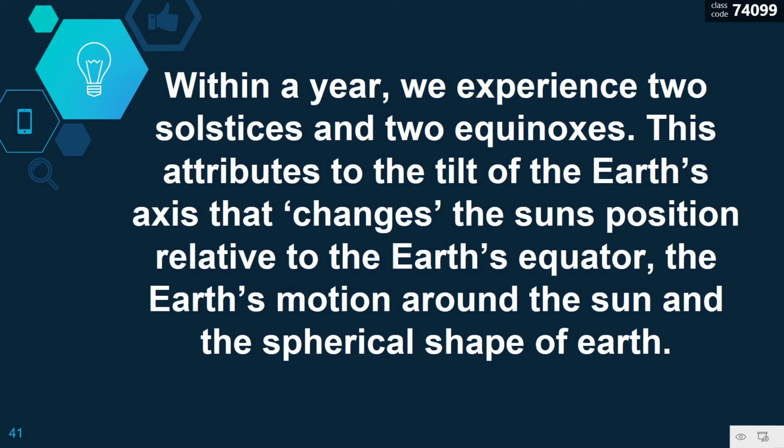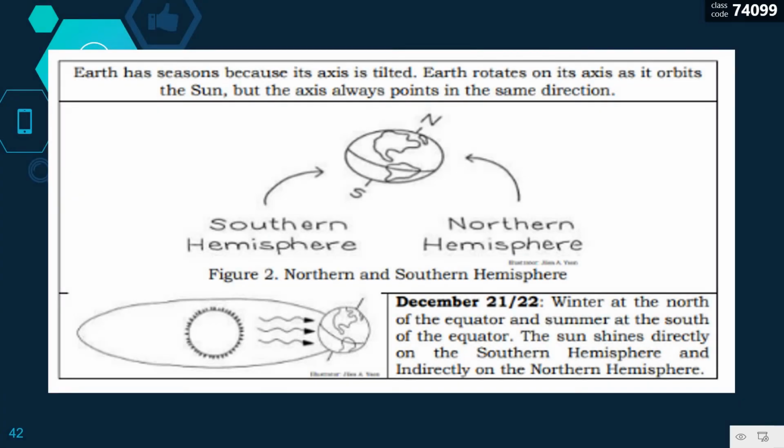This is attributed to the tilt of the Earth's axis that changes the Sun's position relative to the Earth's equator, the Earth's motion around the Sun, and the spherical shape of Earth. So Earth has seasons because its axis is tilted. Earth rotates on its axis as it orbits the Sun, but the axis always points in the same direction. As you can see, there's the figure of the northern and southern hemispheres.